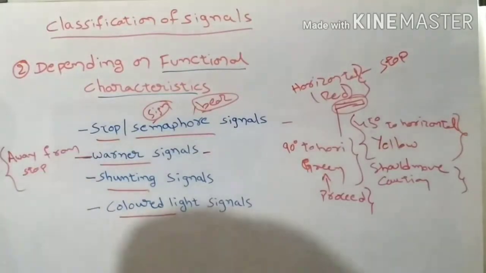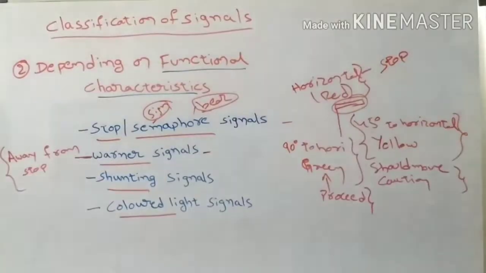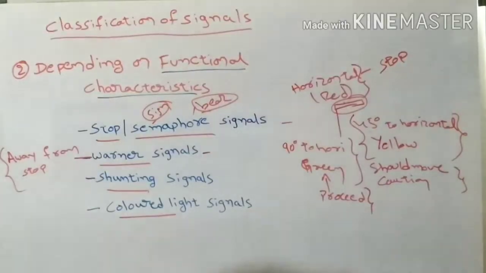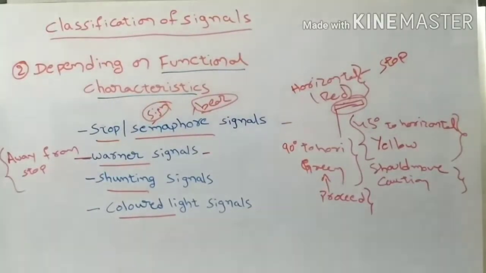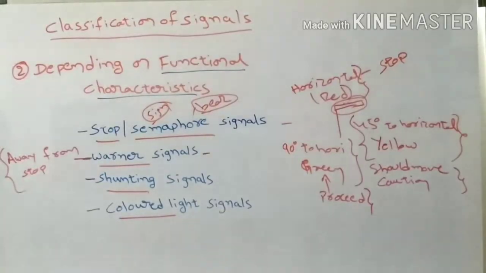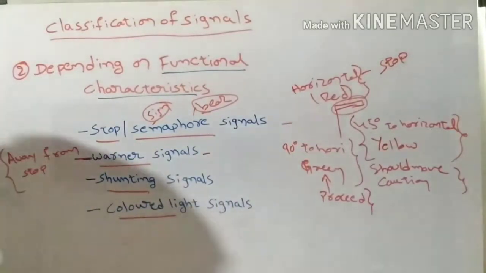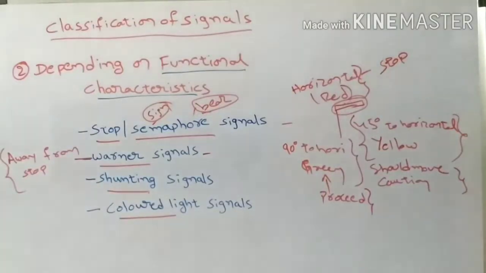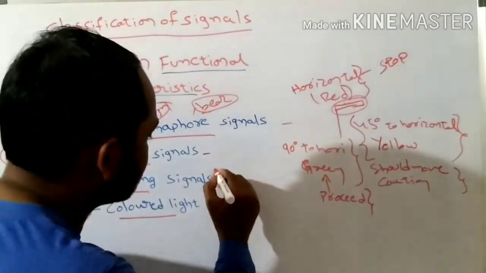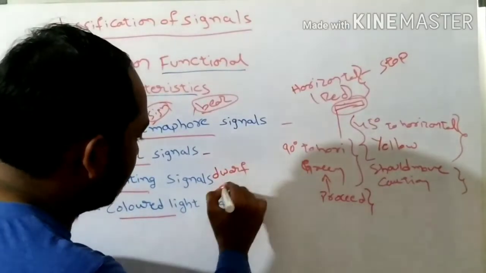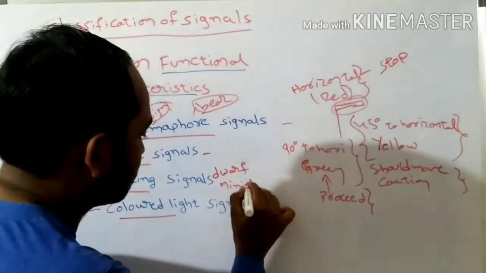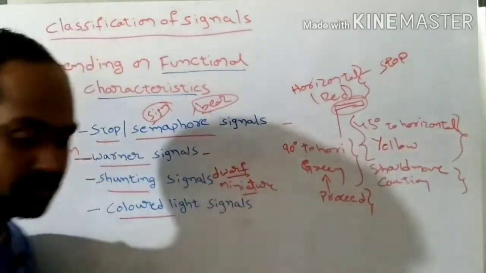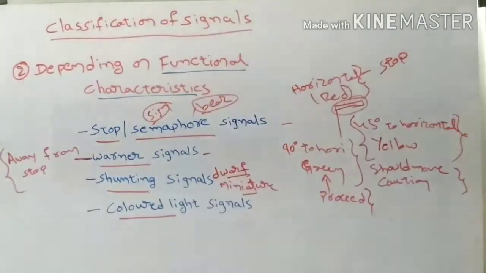And next is the shunting signals. The shunting signals are an important type of signals. These signals have been provided mostly in railway yards, understand? The shunting signals have been provided for the shunting operations on the railway tracks, understand? And the shunting signals may be called dwarf signals or miniature signals. Dwarf signals or miniature signals are also used for regulating the shunting of vehicles in station yards, okay now.